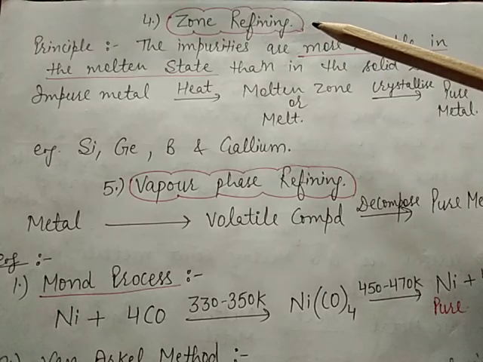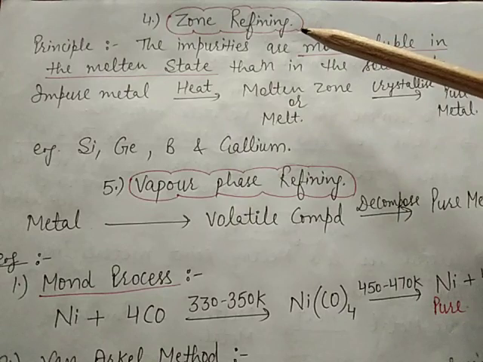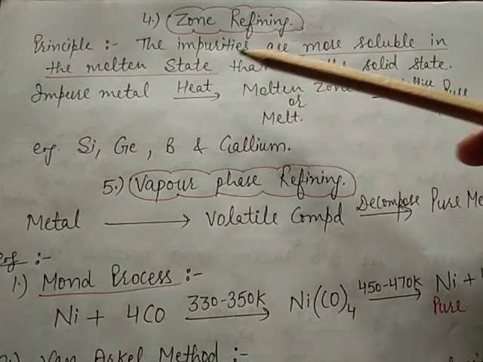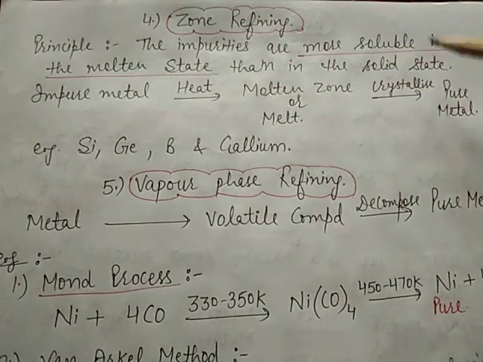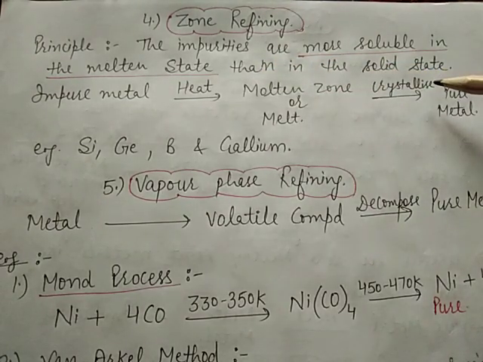Now the fourth method is zone refining. This method is based on the principle that impurities are more soluble in the molten state as compared to the solid state.